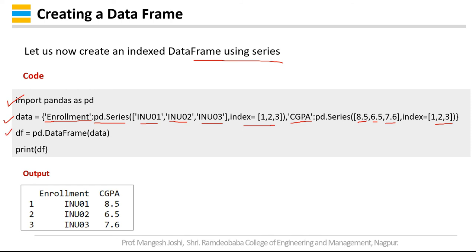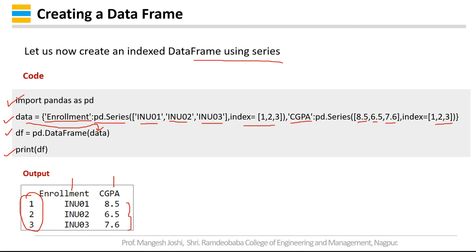Now df is equal to pd.DataFrame, and I am passing this data over here in the data frame, and finally printing the data frame. So you can see that the indexes 1, 2, 3 are given by the user, then 2 columns, enrollment number and CGPA, with these values.